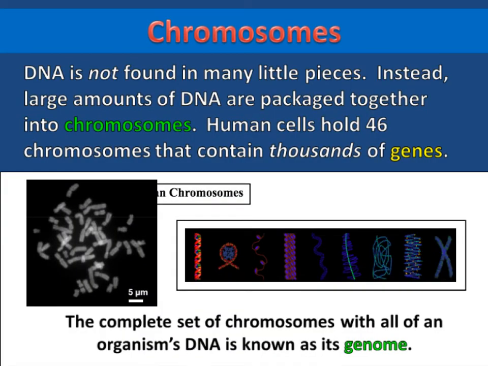So DNA is not found in many little pieces. No. Instead, there are large amounts of DNA that are packaged together into chromosomes. Remember what I told y'all in class. Chromosomes is a fancy word for DNA. So it's DNA that is packaged together called chromosomes. On number 21, what are chromosomes? The answer is large amounts of DNA. Large amounts of DNA is number 21.